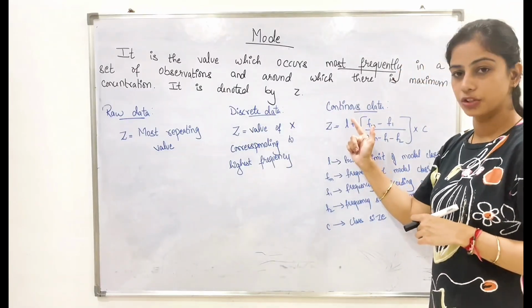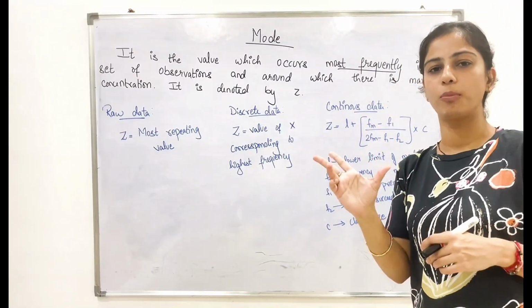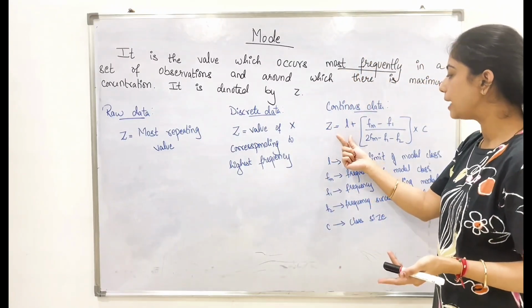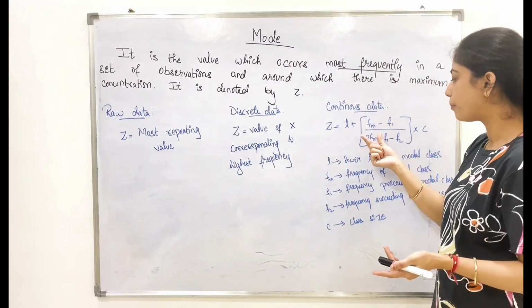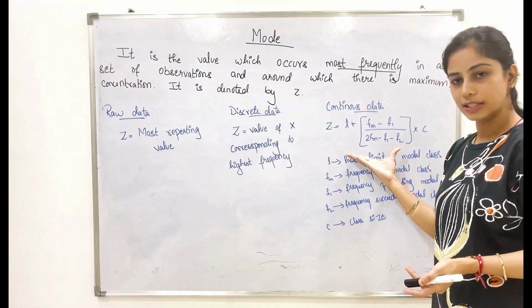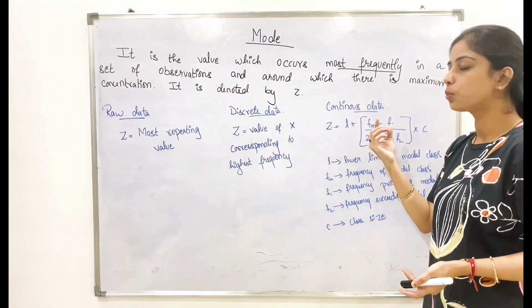The last one is continuous data. In this, there is a big formula similar to your median. So, Z is equal to L plus (F_m minus F1) upon (2F_m minus F1 minus F2) into C. So, this is the formula. Now, what each one denotes?